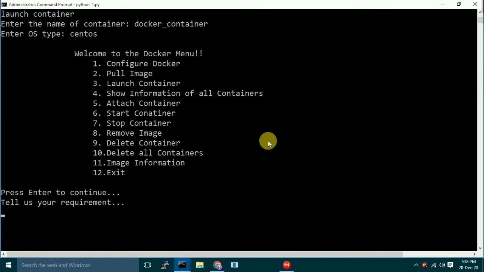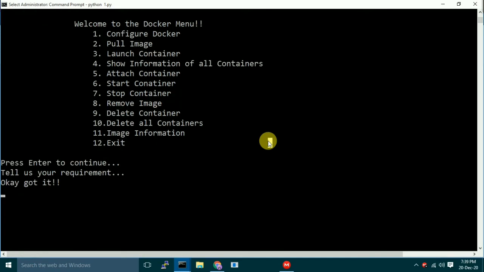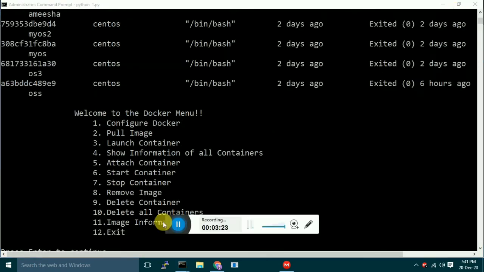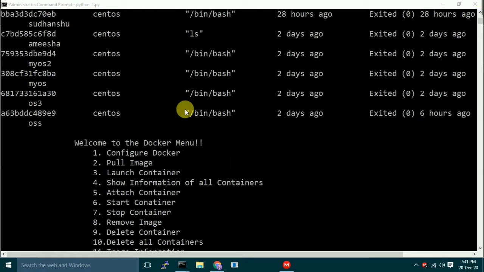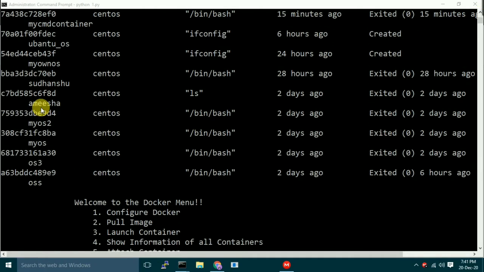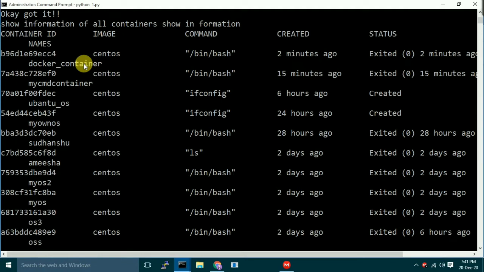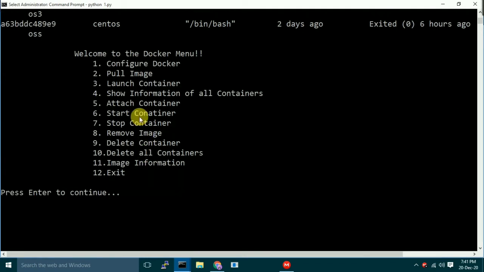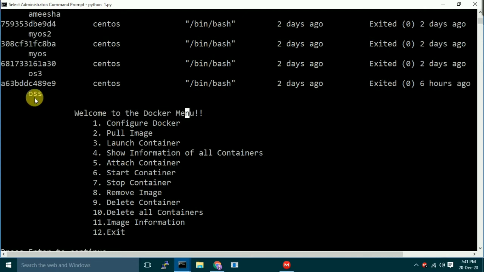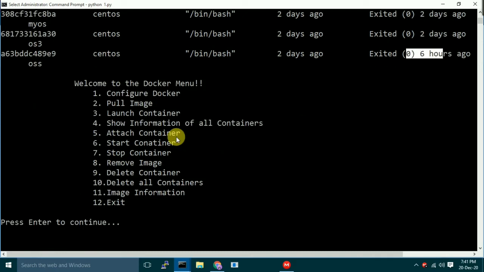Show information of all containers. Here it has printed everything about all of the containers running. Let's see here, the Docker container is running, which we launched just 2 seconds before. Let's move on and start any container. We have a container OSS and it's not started. So let's start this one.